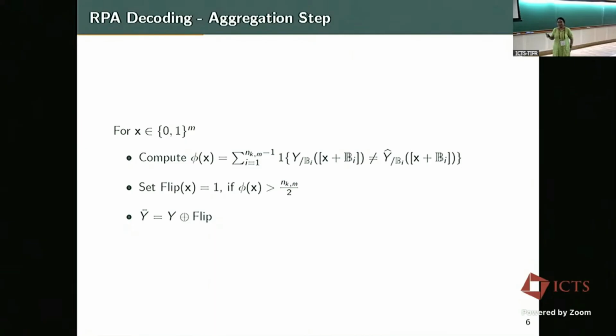But then the aggregation step was never done before. So what is the aggregation step? For each point, what we look at is this N_k^m, a set of all, so that's the cardinality of B_i in some sense. I mean, that collection of all k-dimensional subspaces, I'm denoting it as N_k^m, right?